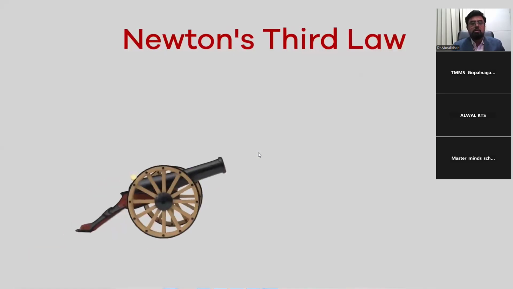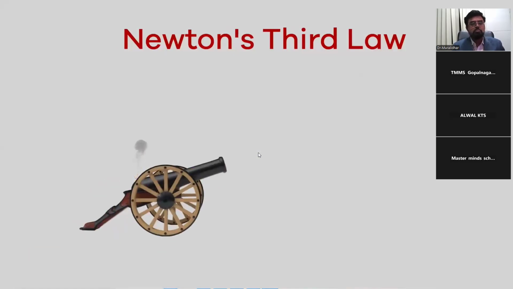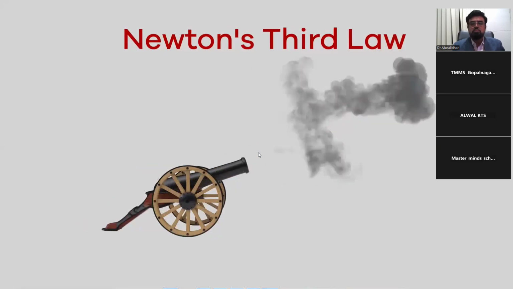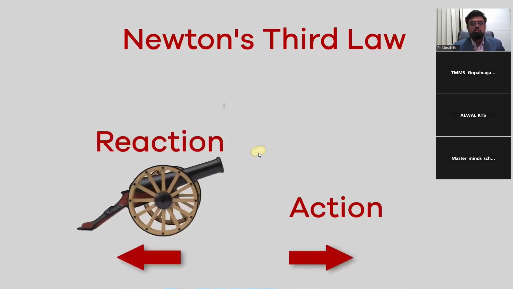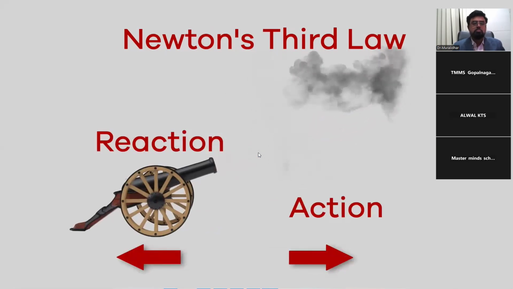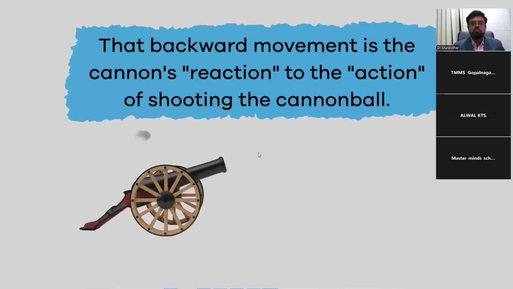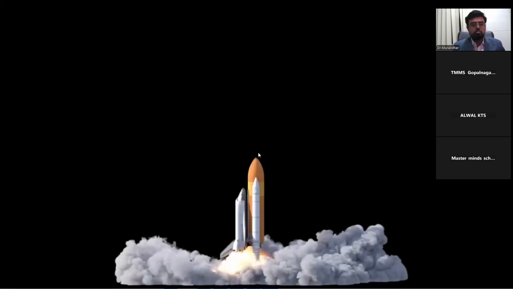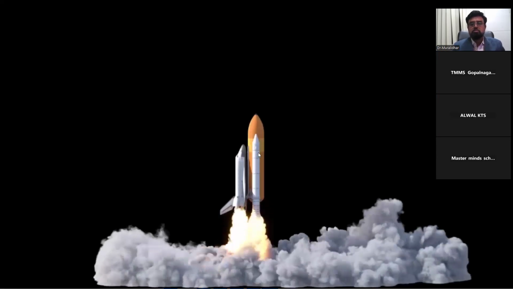This time, let's slow things down and see if we can identify the action and reaction force. Did you notice that the cannon moved backward when the cannonball shot forward? That backward movement is the cannon's reaction to the action of shooting the cannonball, just like with the space shuttle.